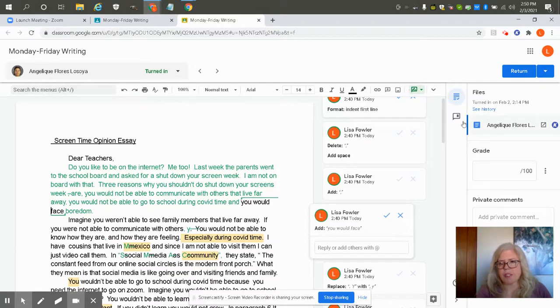For some reason it won't let me go to the top of the document. But the way you can accept or deny a suggestion is by clicking the check mark or the X. So right here, I had suggested that she delete these quotation marks. If she accepts that, she would just click the check mark and it would automatically fix it.